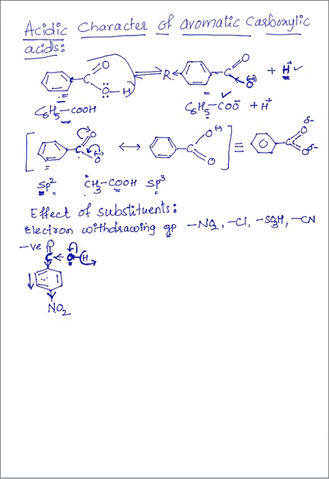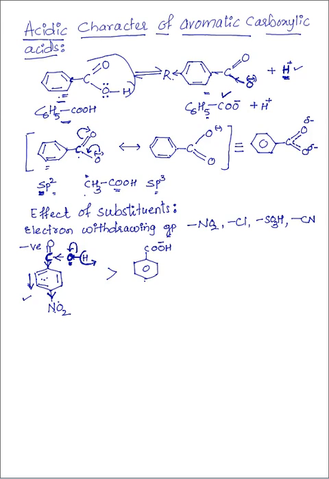Thus, para-nitrobenzoic acid is more acidic than benzoic acid. In benzoic acid, there are no such groups present to delocalize the negative charge formed on the carboxylate ion. That's why para-nitrobenzoic acid is more acidic than benzoic acid.